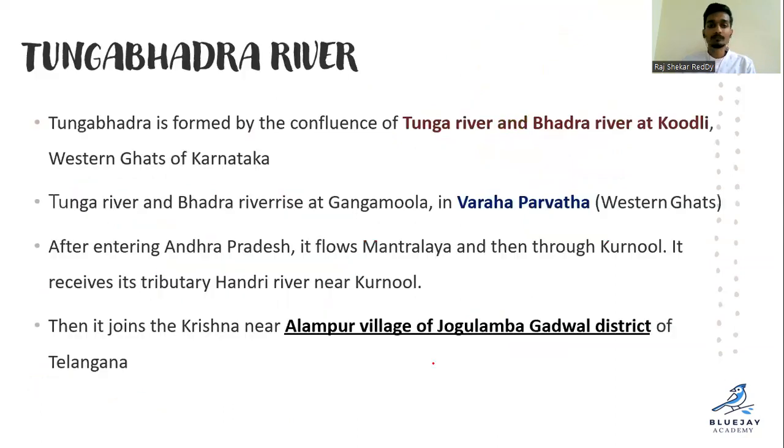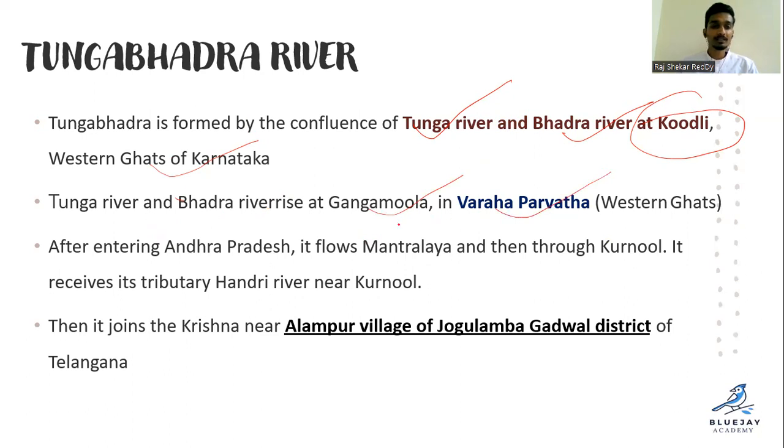Clear? And Tungabhadra, we already discussed, it is the confluence of Tunga and Bhadra at Koodli, in the Western Ghats, a region of Karnataka. The Tunga river and Bhadra river rise from Gangamula in Varaha Parvata. Varaha Parvata is nothing but the Western Ghats, right?